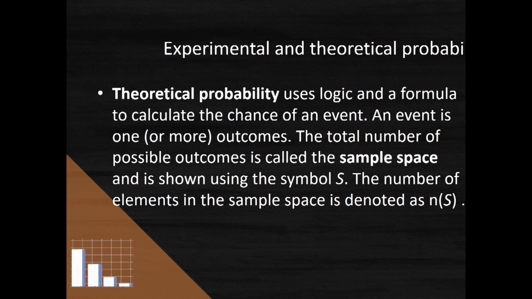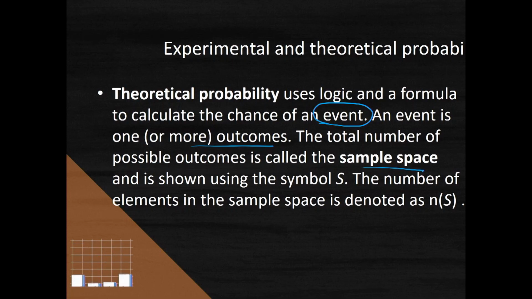Now remember that whenever we're talking about probability, we use special words, and we often talk about events. An event is really just one or more outcomes of an experiment. The total number altogether of possible outcomes is called the sample space. So for example, if I toss a coin and I'm recording how many times I get a heads, then heads will be the event. Your outcomes will be heads or tails, because those are the two things that can happen when you toss the coin. And then the sample space will be a collection of all of the outcomes in your experiment.